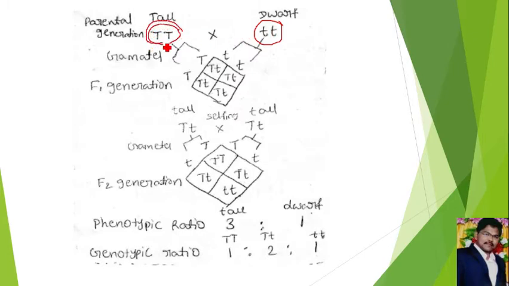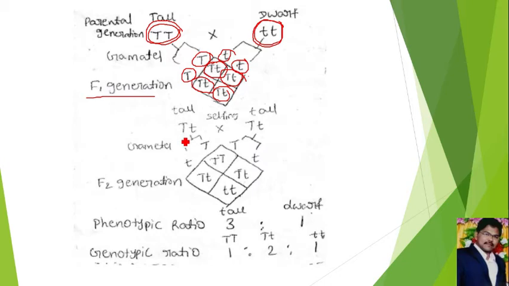We have to cross a homozygous dominant plant with a homozygous recessive plant. The homozygous dominant plant will produce gametes all containing the dominant allele. The homozygous recessive parent will produce gametes all containing the recessive allele. Then in the F1 generation we can see the formation of heterozygous plants. These heterozygous plants contain one dominant allele and one recessive allele, but we can see only one character, the dominant character. Means when you cross tall and dwarf plants, the F1 generation produces tall plants only.